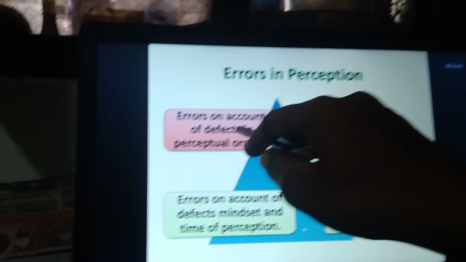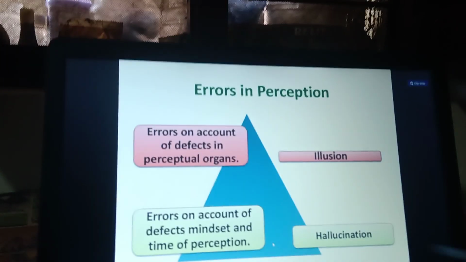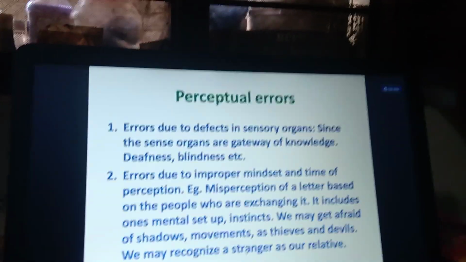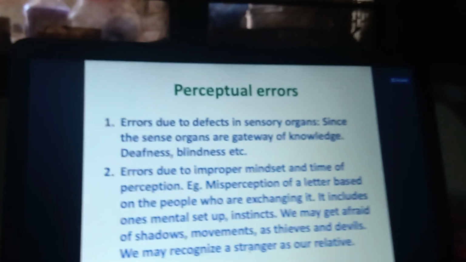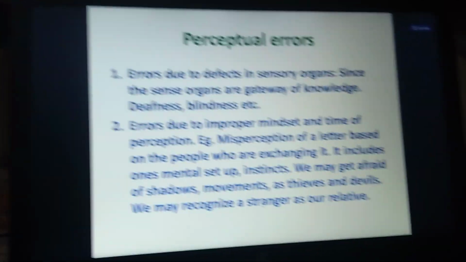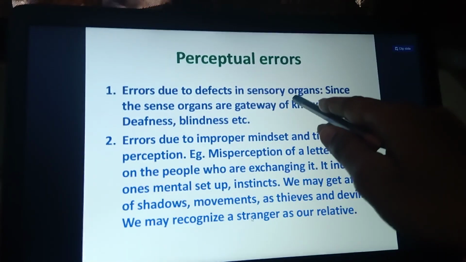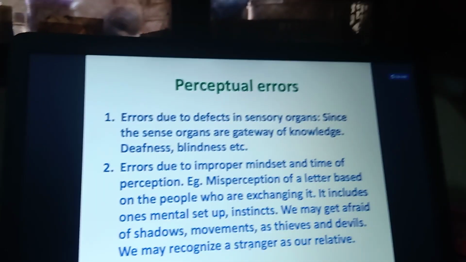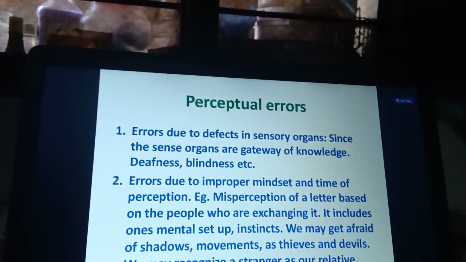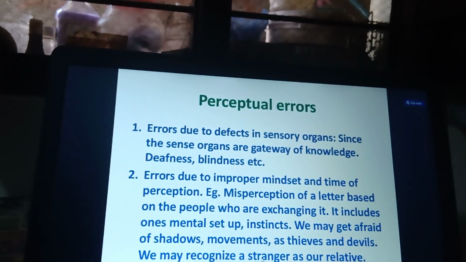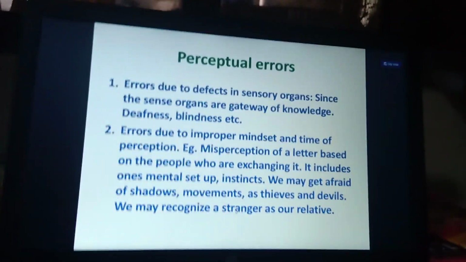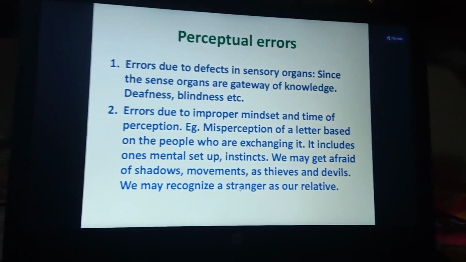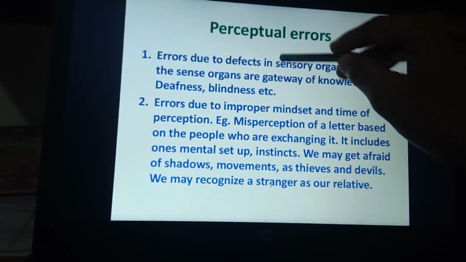So these two again divide into illusion and hallucination. First we'll deal with what is meant by perceptual errors. Here the perceptual errors regarding the sensory organs I already discussed. If the person is deaf, dumb, or has any nervous system or brain problems, systemic dysfunctions, automatically he can't perceive things, and that leads to error of perception.